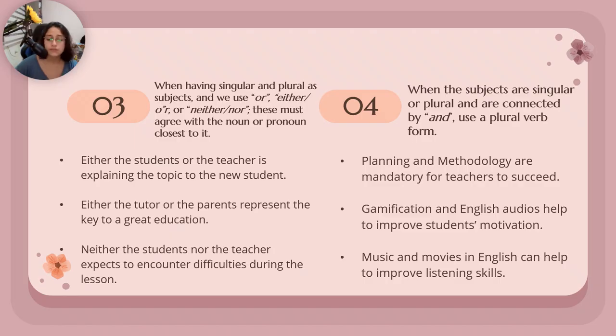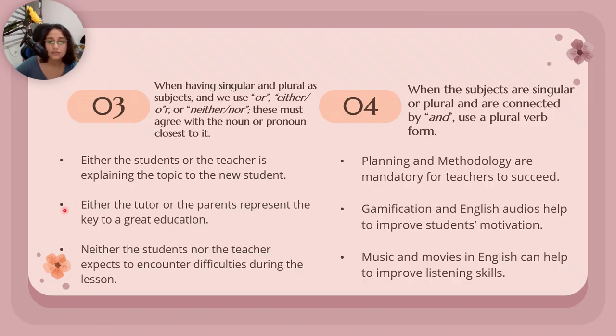The sentence is: either the students or the teacher is explaining the topic to the new student. Here we have the students or the teacher. In this case, the verb is singular because the teacher is the closest subject to the verb.